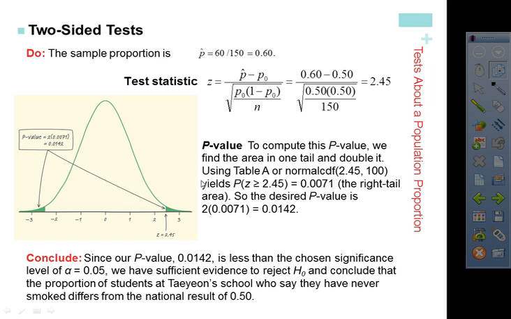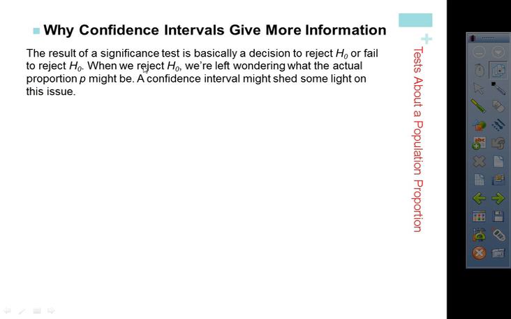All right, so the big thing with the two-sided test is that when you get this p-value, you have to double it. The result of a significance test is basically a decision to reject or fail to reject H naught. We reject H naught. When we reject H naught, we're left wondering what the actual proportion p might be. A confidence interval might shed some light on this issue.